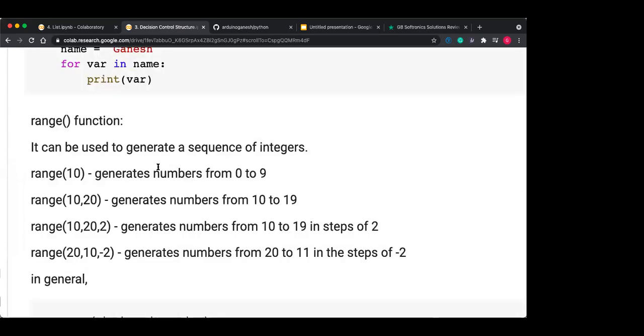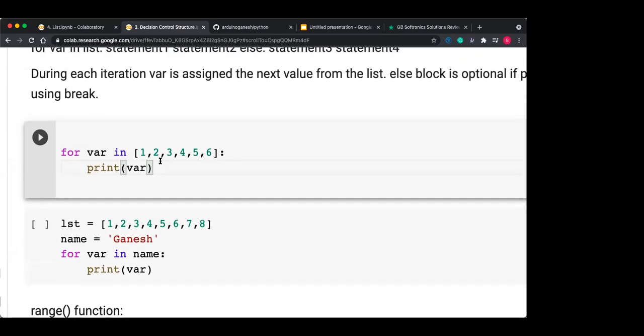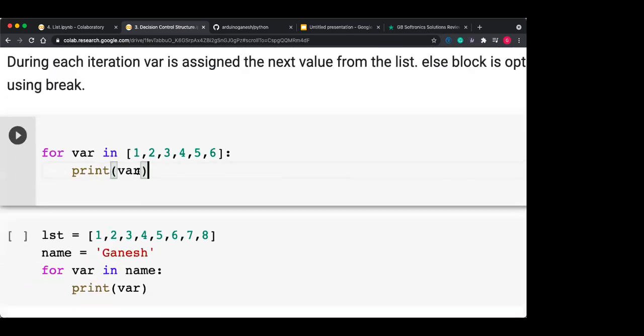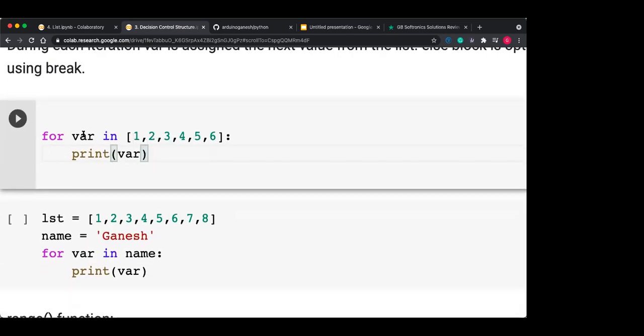Now how to use for loop? For loop can be used by writing for var. What is this var? You can take it as any variable name, any identifier name you can put. For var, you can use your name also. For var in.